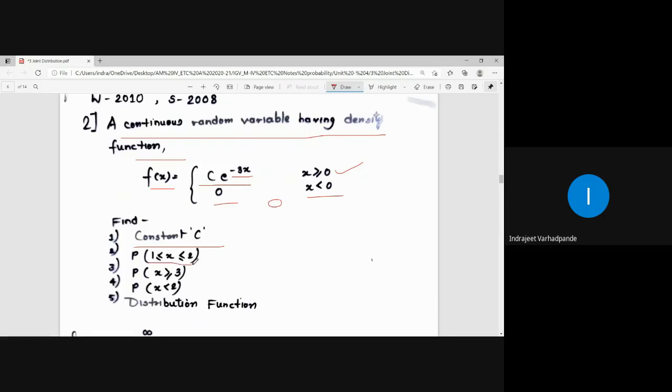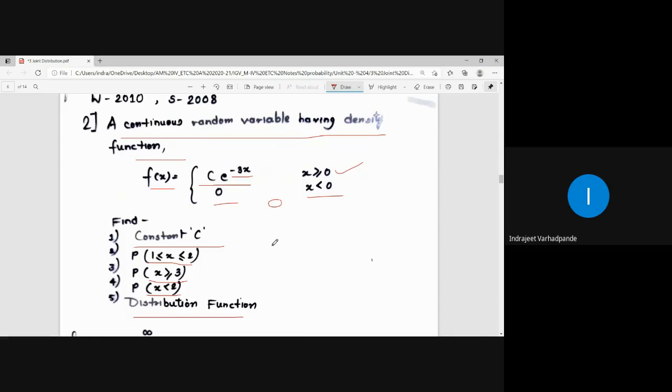First thing they have asked us to calculate is the constant c, then the probability for the range 1 less than equal to x less than 2, probability for x greater than equal to 3, probability for x less than 2, and finally the distribution function. So this can be the type or kind of example wherein we can easily calculate the value.